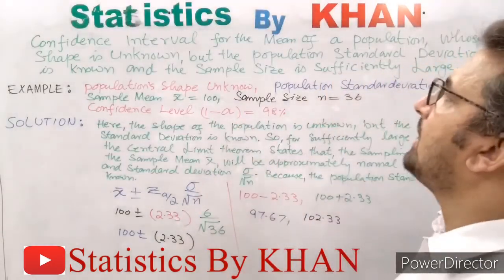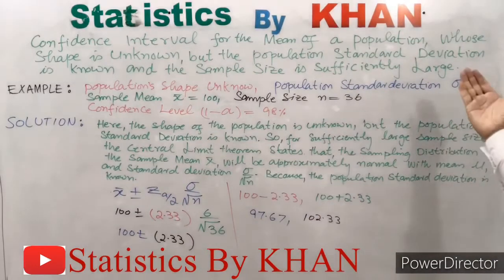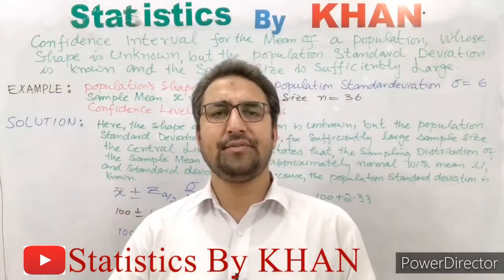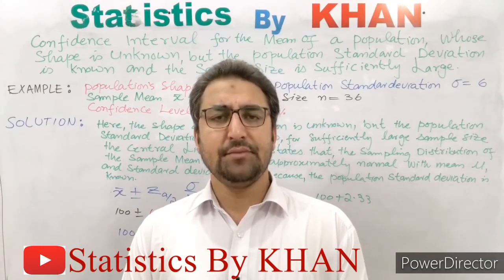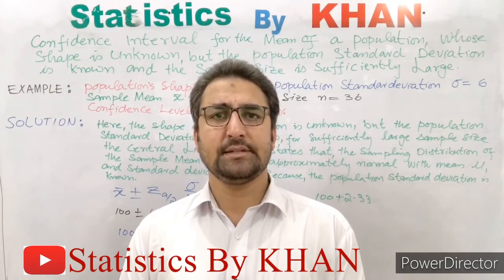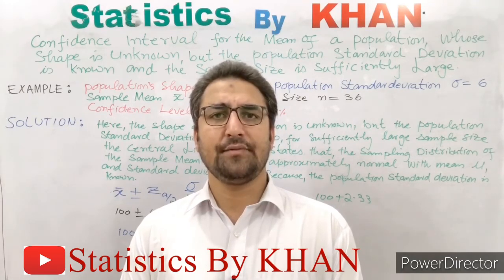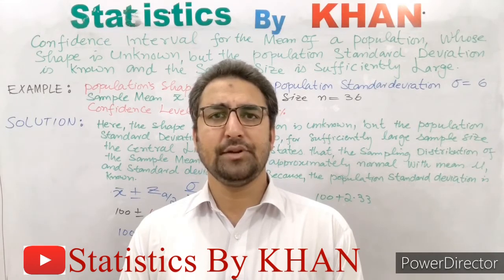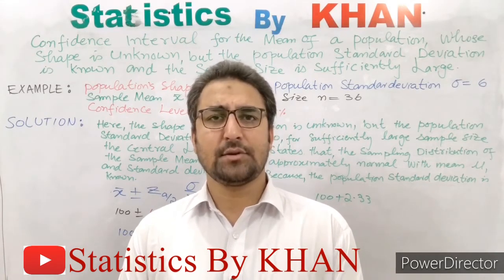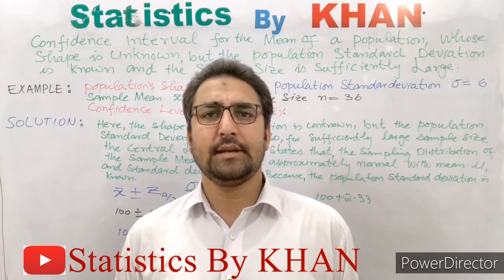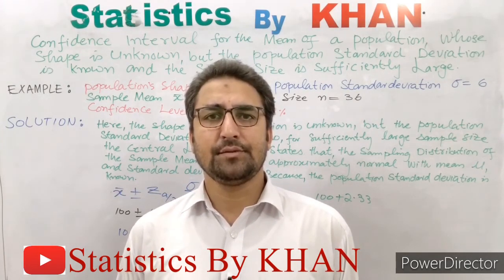So this was all about the confidence interval for the mean of a population whose shape is unknown, but the population standard deviation is known, and the sample size is sufficiently large. The main objective of this lecture was to convey you that even though the shape of the population is unknown, if the sample size is large, then the sampling distribution of the sample mean x bar will be approximately normal, and hence we can construct the confidence interval for the population mean the same way as we did in the case of normal population with known standard deviation.